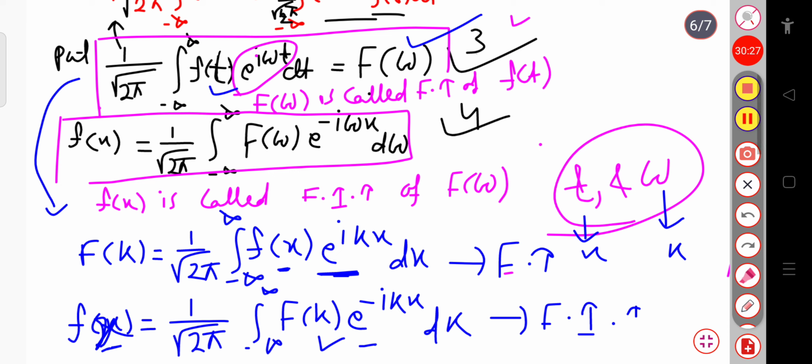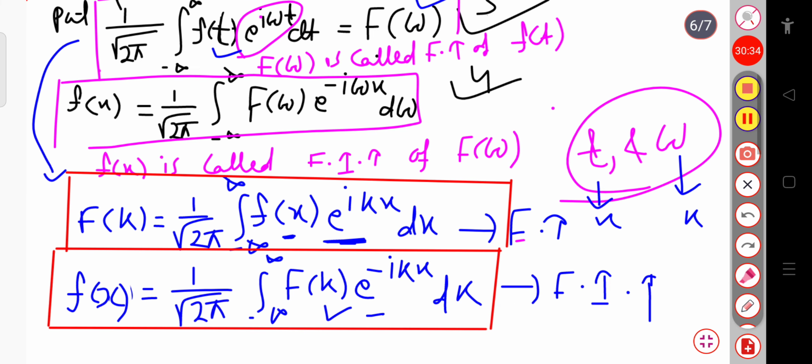I think up to this much it is clear to you. These are the general expressions for the Fourier transform and the Fourier inverse transform.